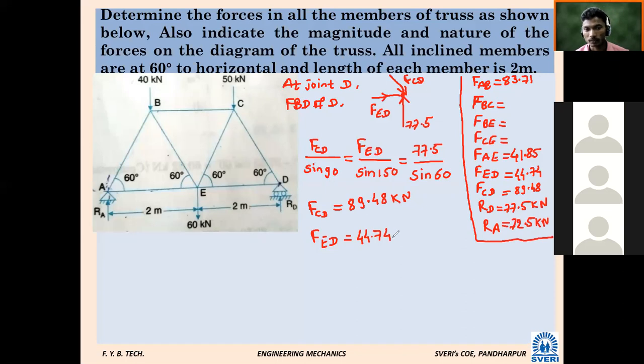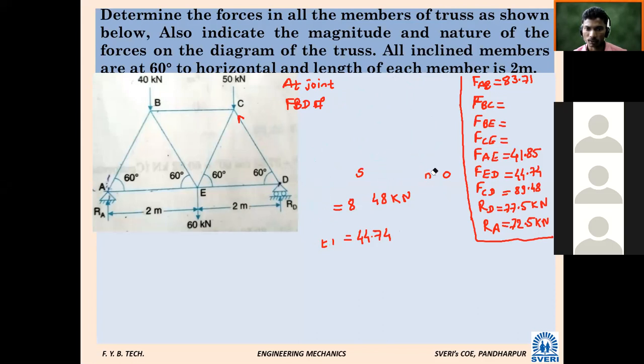First you have to remember the force in member CD. How we have assumed CD, that you have to remember. We assumed CD compressive, meaning while solving we have to assume it towards the joint. Next, consider joint C. It is a lengthy problem, I told you at first. Joint by joint you have to consider.